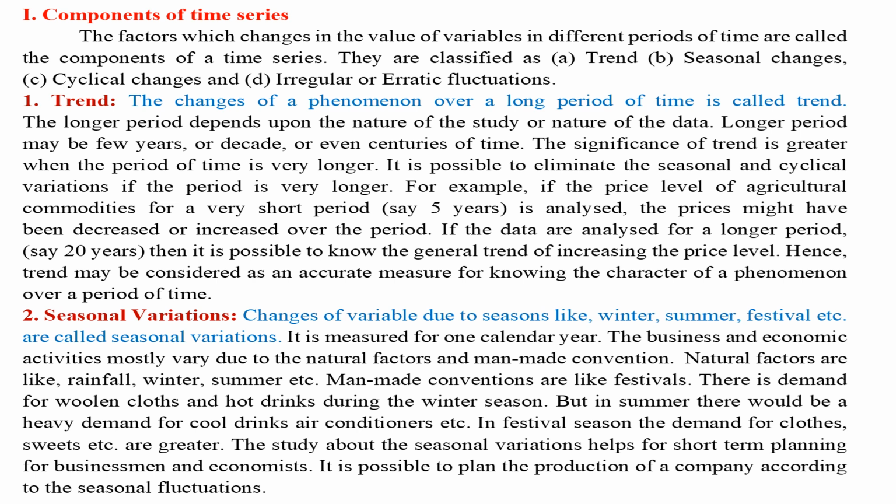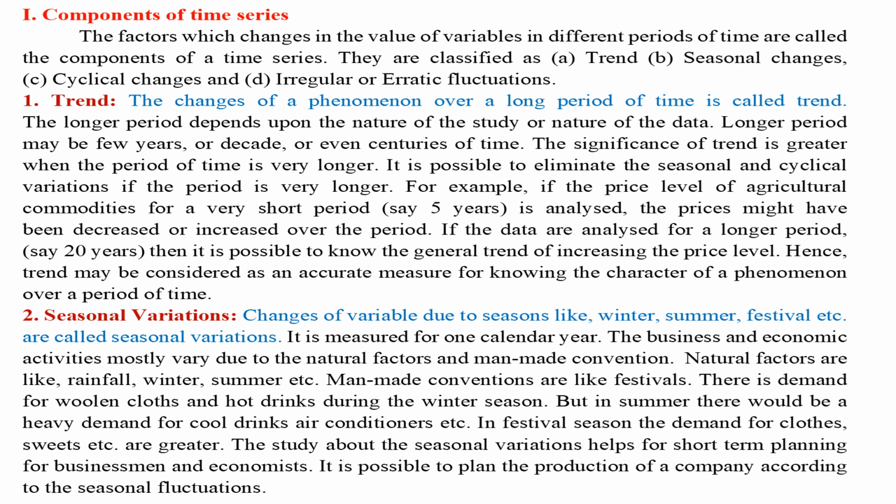For example, if the price level of agricultural commodities for a very short period, say 5 years, is analyzed, the prices might have decreased or increased over the period. If the data are analyzed for a longer period, say 20 years, then it is possible to know the general trend of increasing the price level. Hence, trend may be considered as an accurate measure for knowing the character of a phenomenon over a period of time.